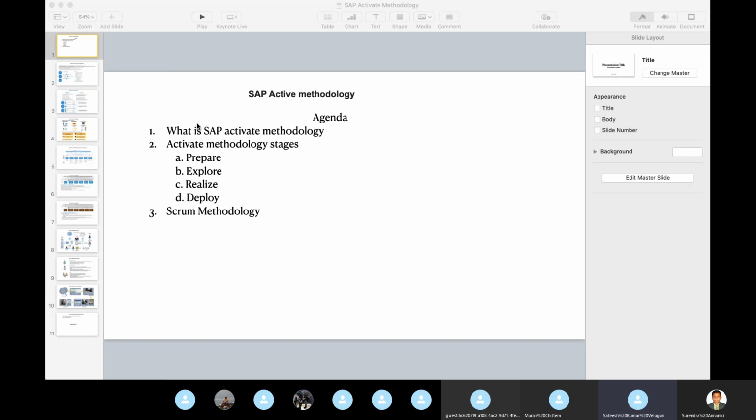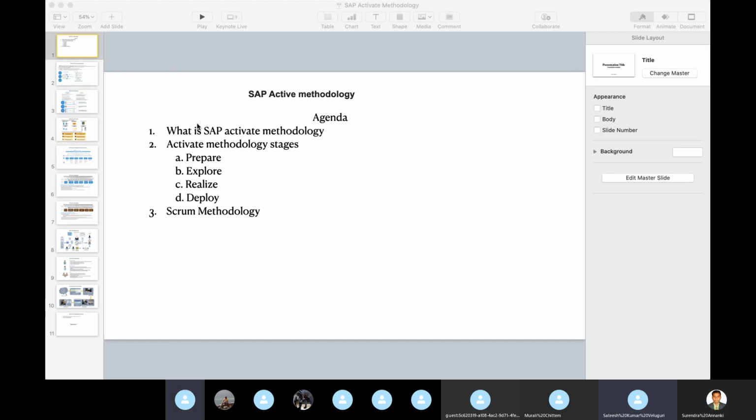The previous version is SAP Launch methodology, which most people aren't aware of. Before that was ASAP 8.0, which is the traditional methodology. So Surendra will cover SAP Activate methodology, and I will cover the differences between SAP Activate and the others after Surendra's presentation.